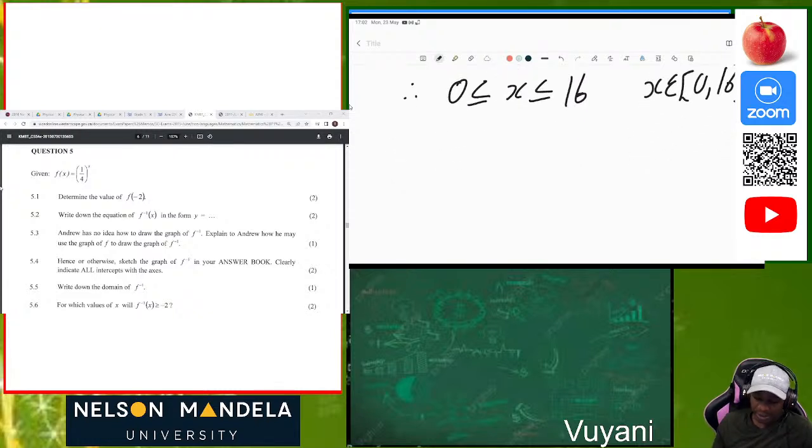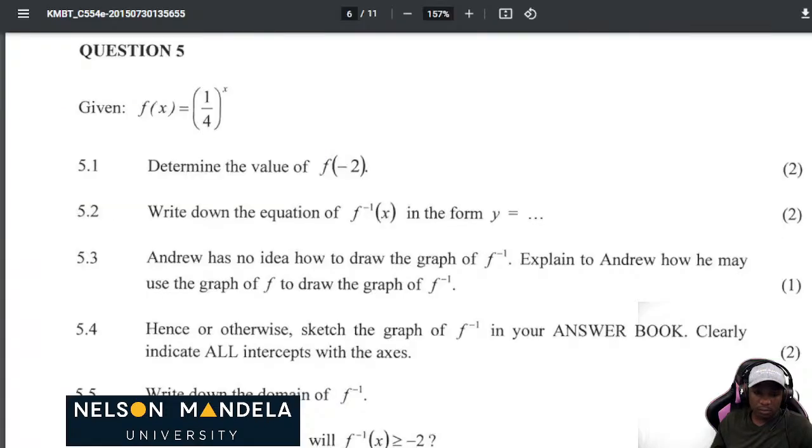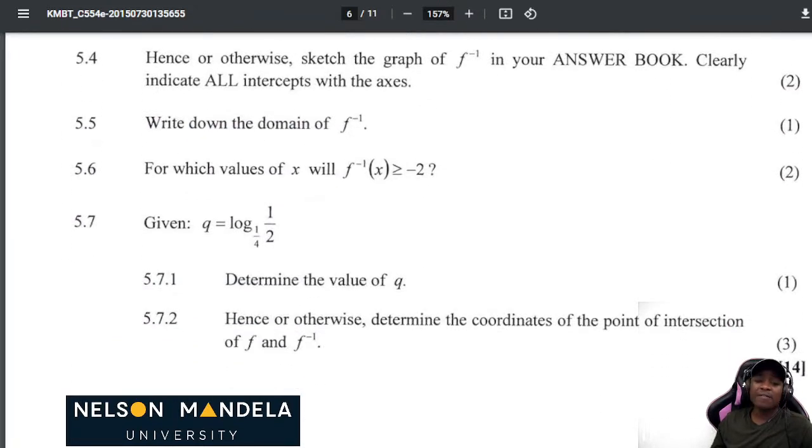Now let's do 5.7. On 5.7, what do we have here? They're saying that given Q is equal to log 4 of 1 over 2, determine the value of Q. Wow, so you must just use your calculator just like that. They were just playing with our minds. It's already given. You just have to use your calculator and solve for Q.